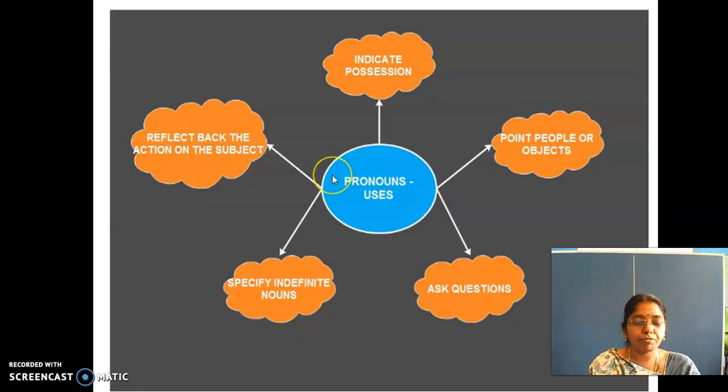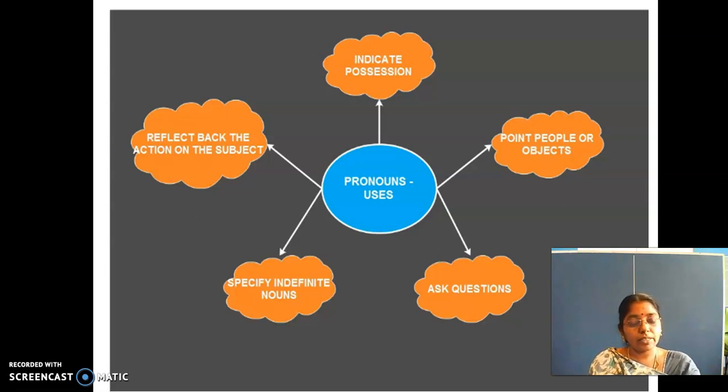Then why do we have to learn pronouns? What are the uses of pronouns? See, pronouns indicate position. Pronouns are used to point out people or objects. Pronouns are used to ask questions. Pronouns specify indefinite nouns, and pronouns reflect back the action of the subject, right? So all these are small uses of pronouns.